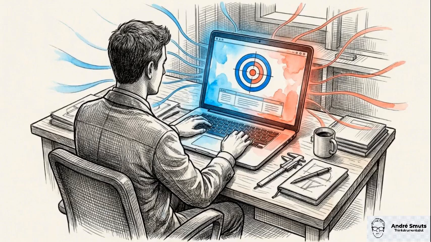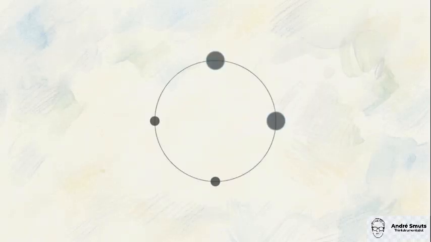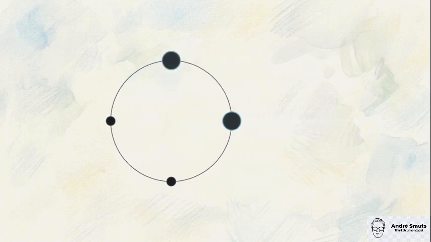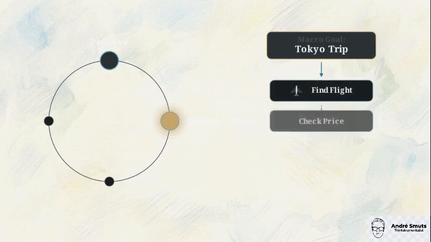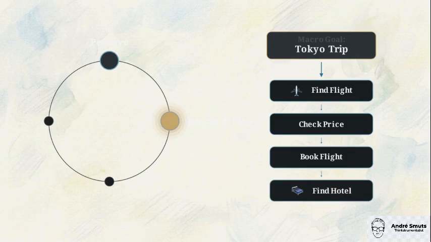We can see this loop in action by tasking an agent with a specific goal. Book a 5-day trip to Tokyo while staying under a $2,000 budget. First, the agent perceives. It ingests external context by reading your calendar for available dates and scanning live web data for current flight prices and budget constraints. Next, it moves to the reasoning and planning phase. The central brain takes that macro goal, the Tokyo trip, and breaks it into a sequence of small, manageable tasks. Find the flight, check the price against the budget, and secure the hotel.